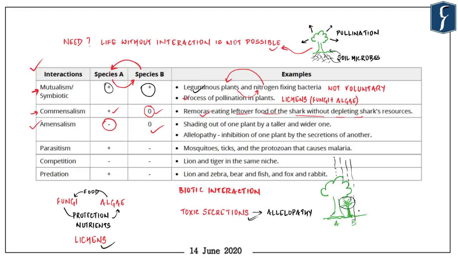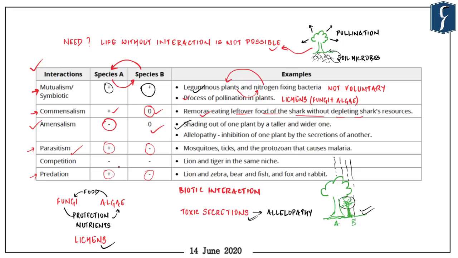Now, the next interaction is extremely important because this is the one which affects us most, and that is known as parasitism. Parasitism is defined as a kind of interaction in which one of the species derives benefits, whereas it is extremely detrimental to the other one. Now, if you're looking carefully on the screen, you might ask that parasitism also has a combination of plus and minus, and predation also has a combination of plus and minus. So what is actually the difference between these two?